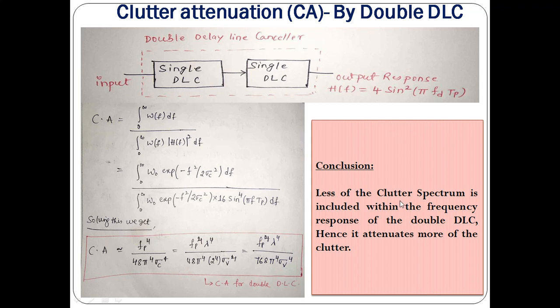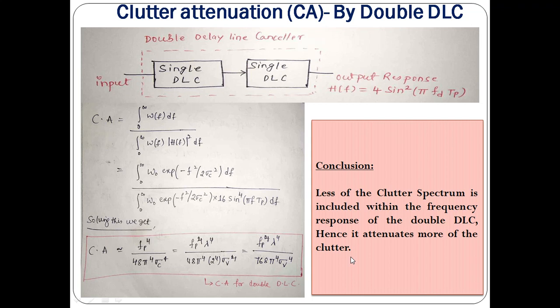And the final conclusion which we can make from this discussion is, less of the clutter spectrum is included within the frequency response of the double Delay Line canceller. Hence it attenuates more of the clutter.